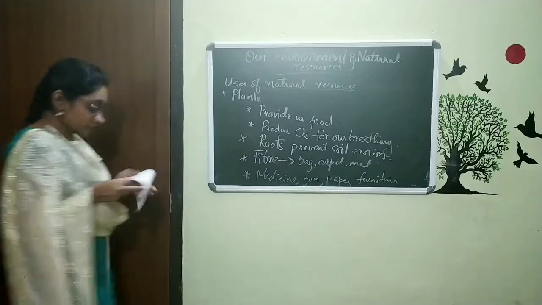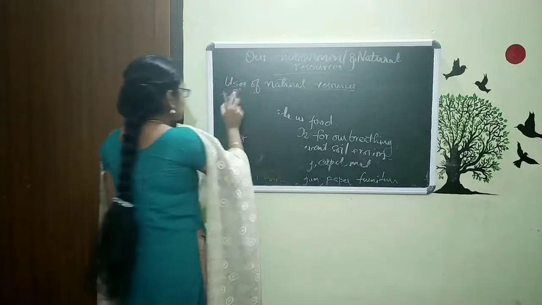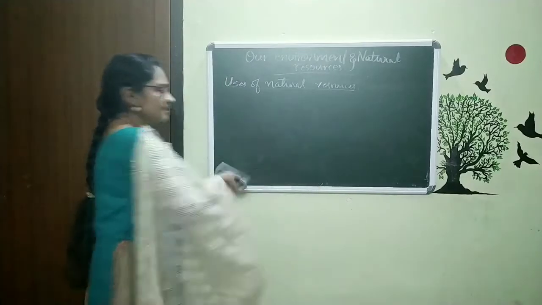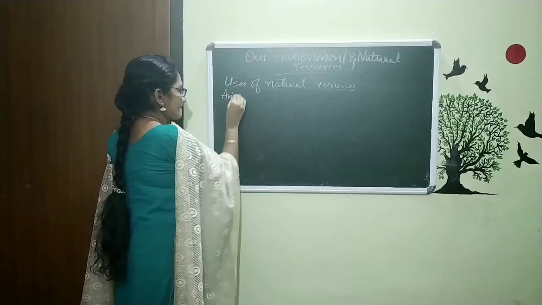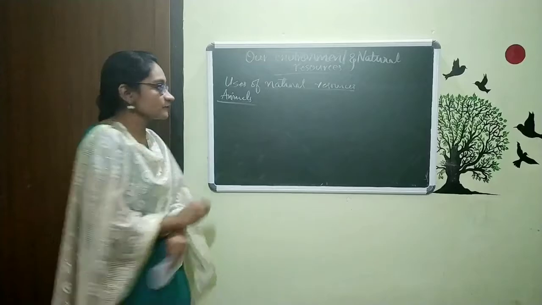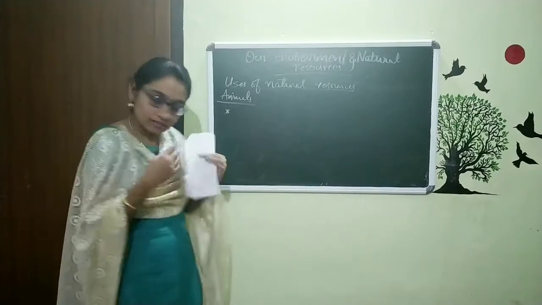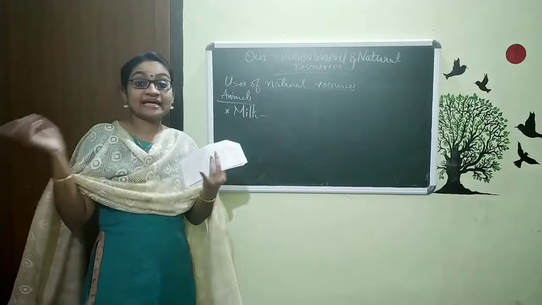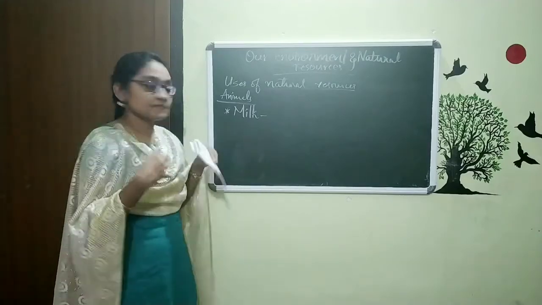And now we are moving to the next thing, the next natural resource, that is animals. These all are very simple. Animals. What are the uses of these animals? Animals give us milk. Animals like cow, goat, buffalo, all the animals give us milk.